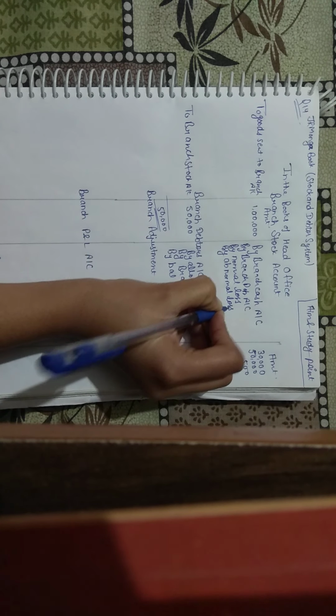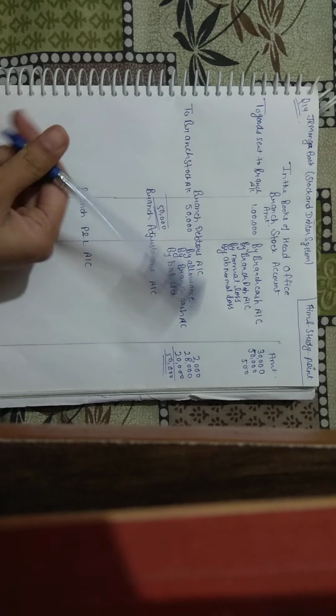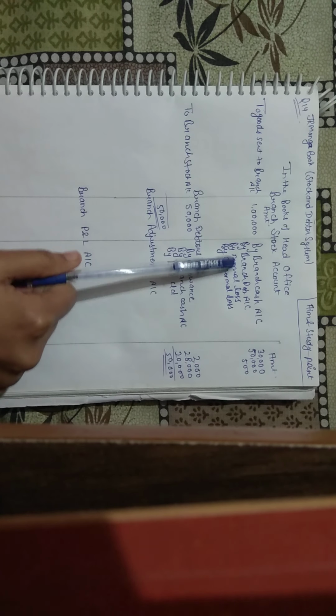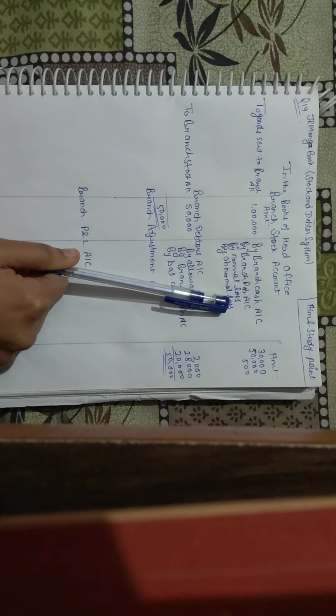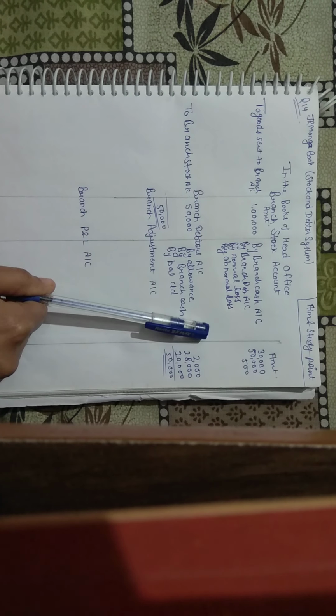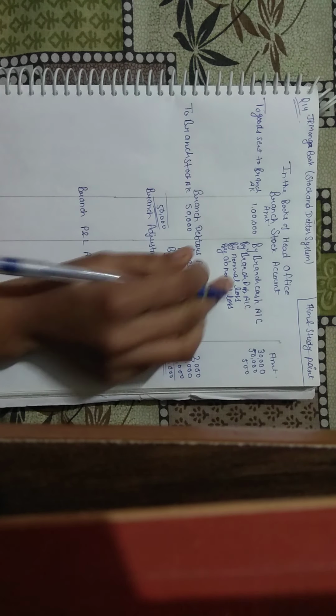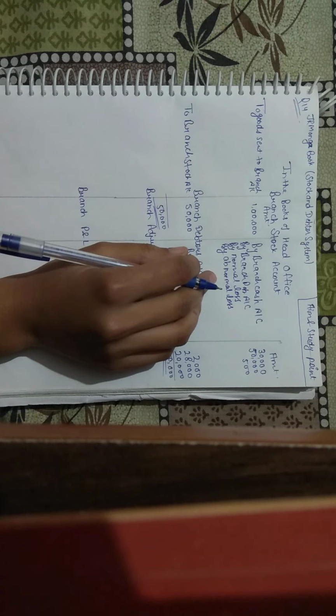Now one thing to remember is normal loss, or loss due to normal reasons, is only transferred to branch adjustment account, and abnormal loss is divided into two parts, load and cost price. The load part is transferred to branch adjustment account and the cost part is transferred to branch profit and loss account. So we can write two entries for this.